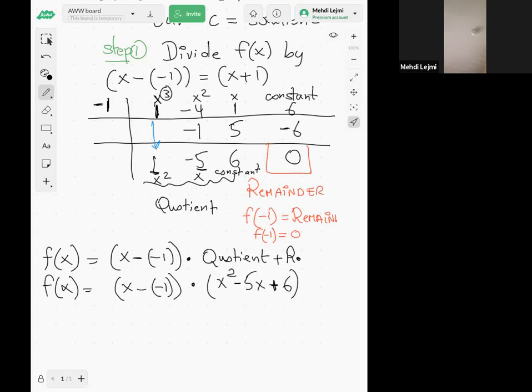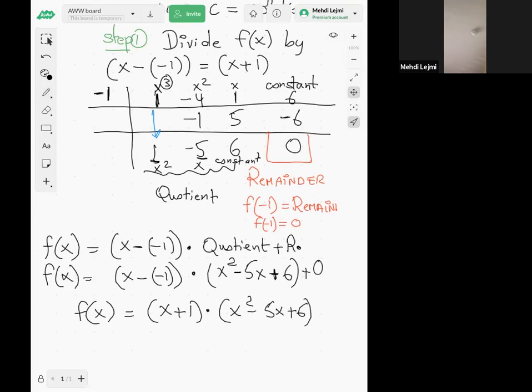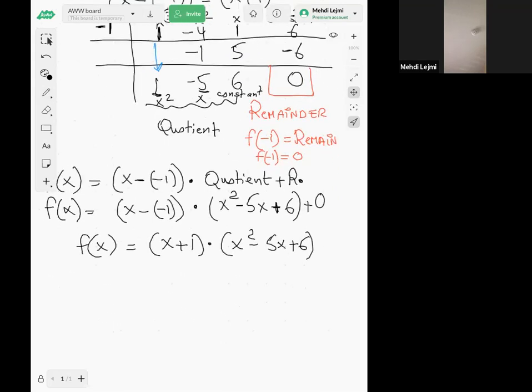So my f of x is x plus 1 times x squared minus 5x plus 6, plus 0. That's perfect, because that's a factorization of f of x.